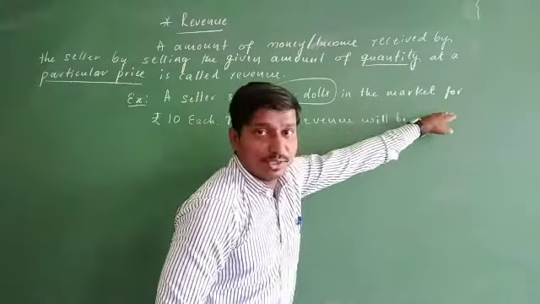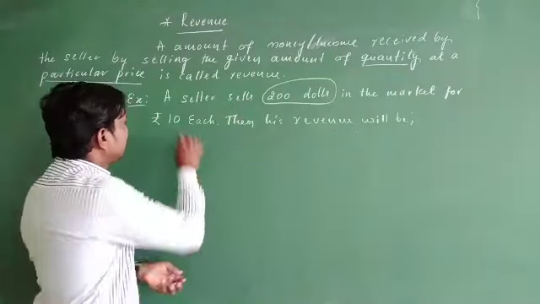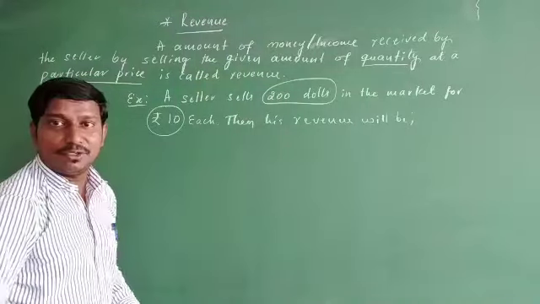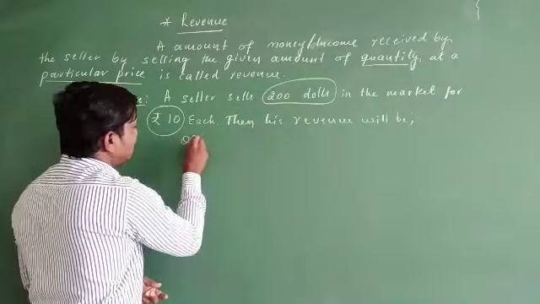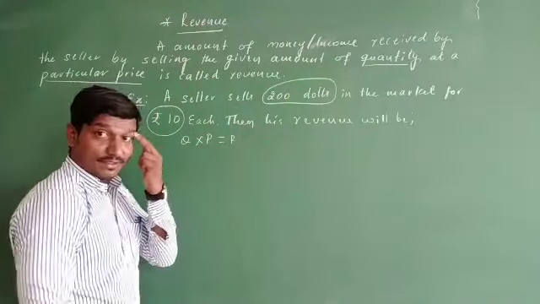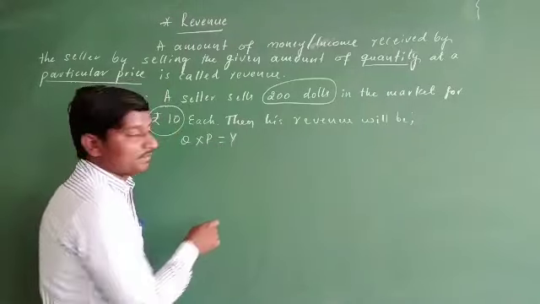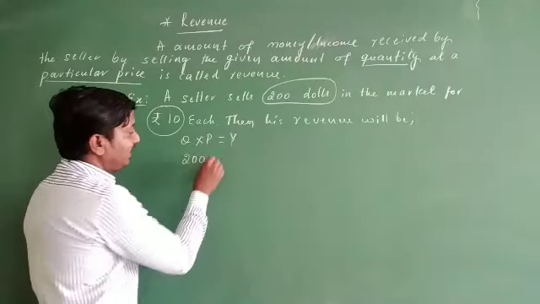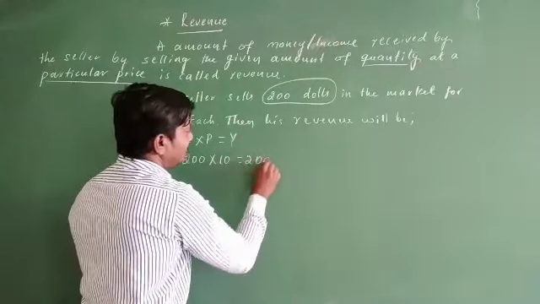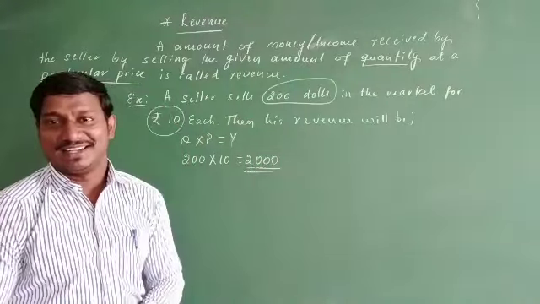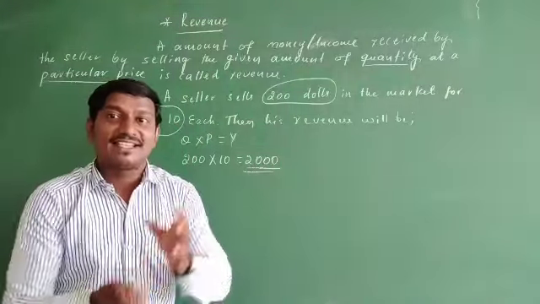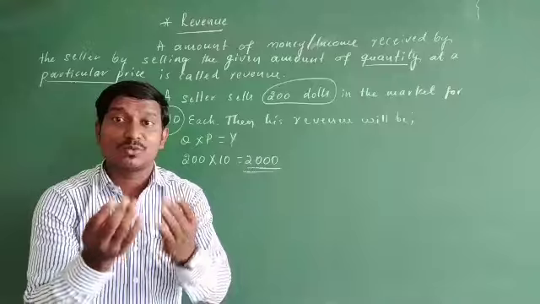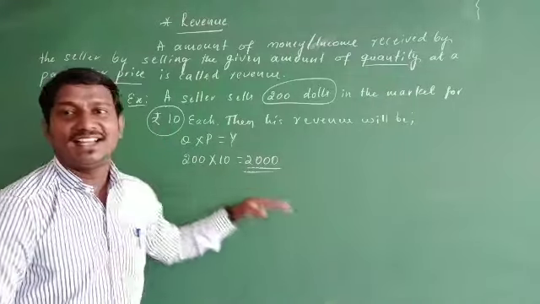Then in the market he is selling for rupees 10 each, that is the price. Then how can we calculate the revenue? Revenue is calculated as quantity into price, or you can also say income. Here the quantity is 200, and the price is 10, so the revenue he receives will be 2000. Very simple: the seller sells the given amount of commodity in the market for a particular price, and the amount he receives is the revenue.